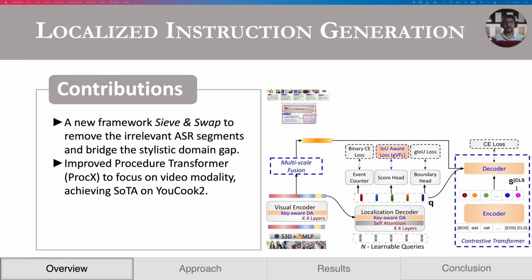Additionally, we present the Procedure Transformer, which focuses only on the video modality due to the lack of ASR text during inference, and incorporates design enhancements to PDVC. By pre-training with our curated dataset using the ProcX model, we achieve state-of-the-art performance on the YouCook2 dataset, both in fine-tuned and zero-shot settings.